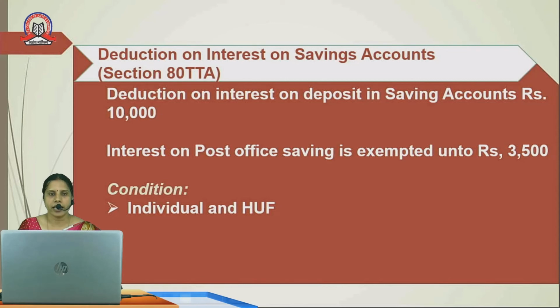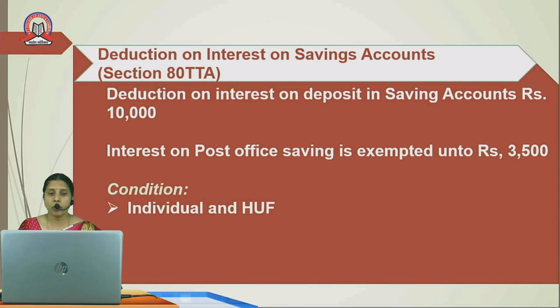Next is deduction on interest on saving accounts. Section 80TTA states that the deduction on interest on deposits in saving accounts is allowed to the actual interest which is received or maximum 10,000 rupees, whichever is lower.